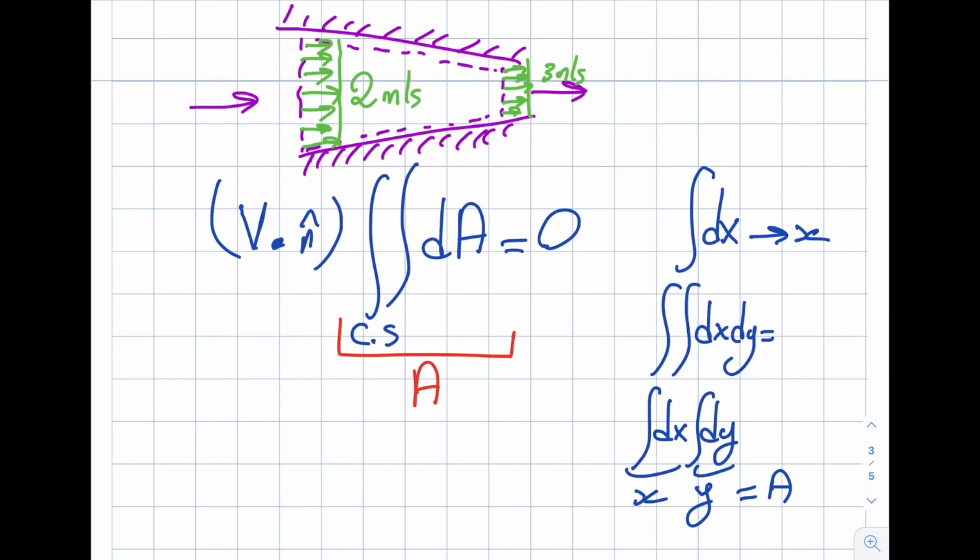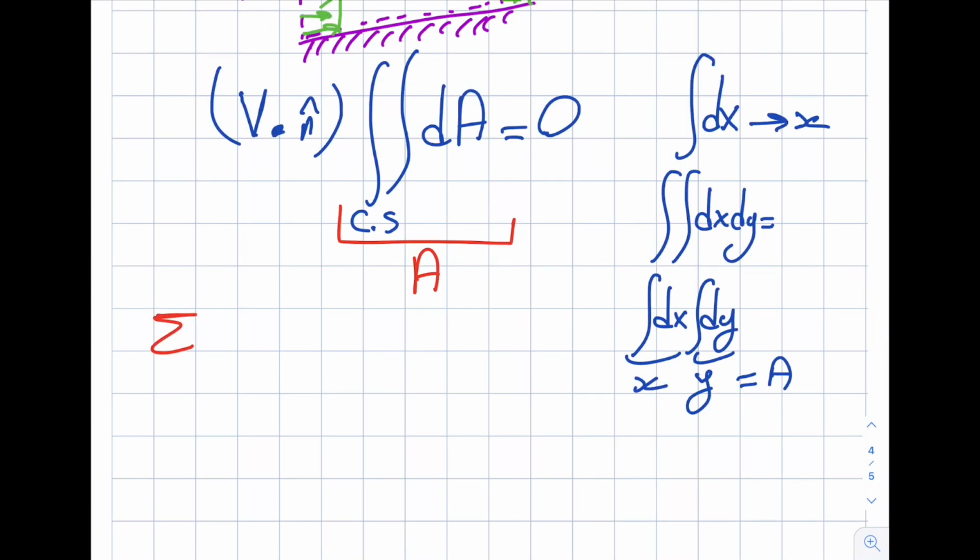But remember, there needs to be a summation sign, because I may have multiple inlets and multiple exits. If that's not the case, and I have one inlet, one exit, just like I'm drawing over here, you're going to have to differentiate or sum. Summation over the inlets, and I need to put a negative sign in front of it.